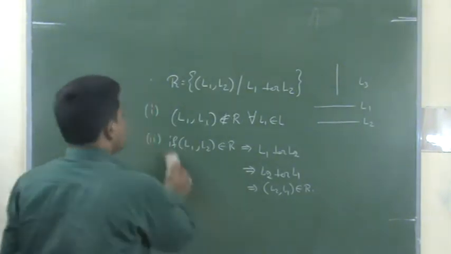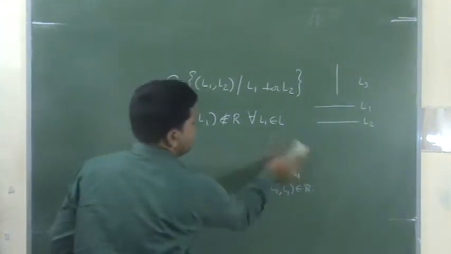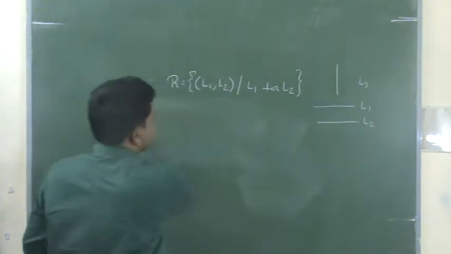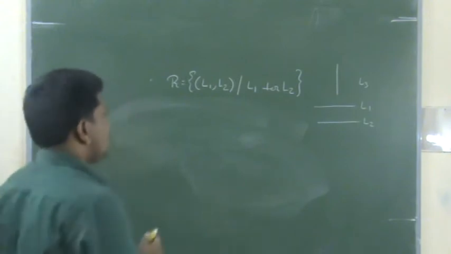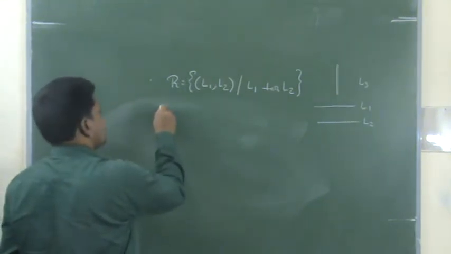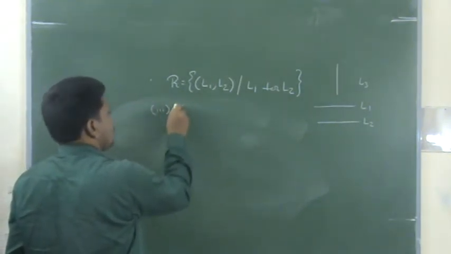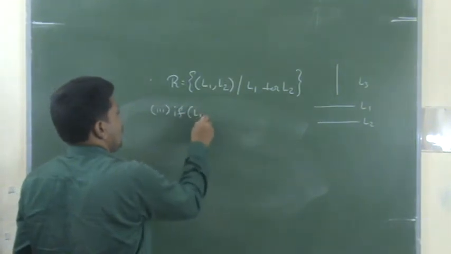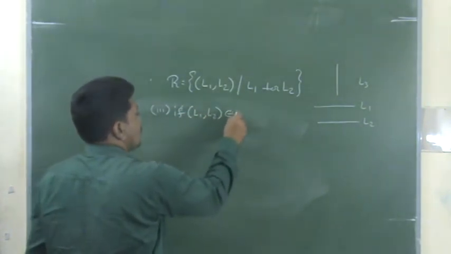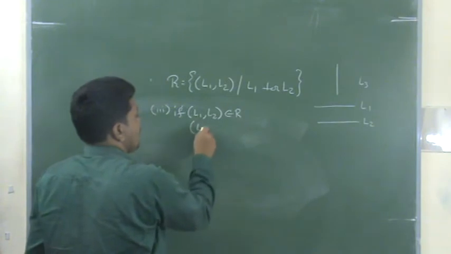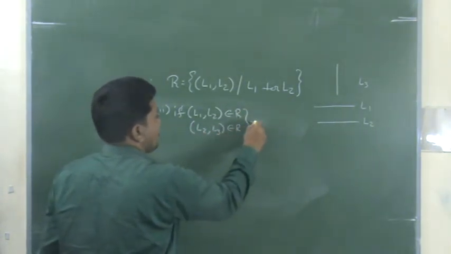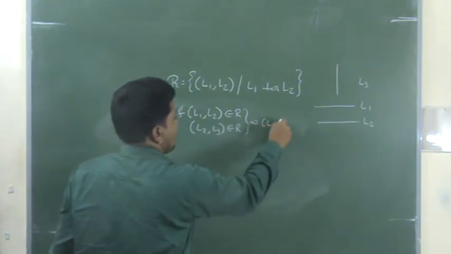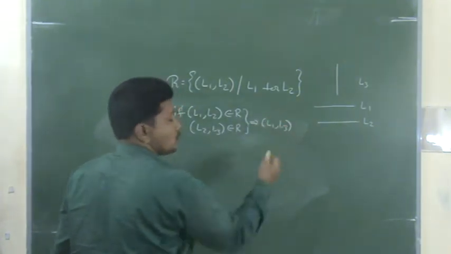Now we want to prove it is not transitive. So what about the transitive property? Suppose L1 comma L2 belongs to R, and L2 comma L3 belongs to R. Now my conclusion: L1 comma L3 belongs to R or not?